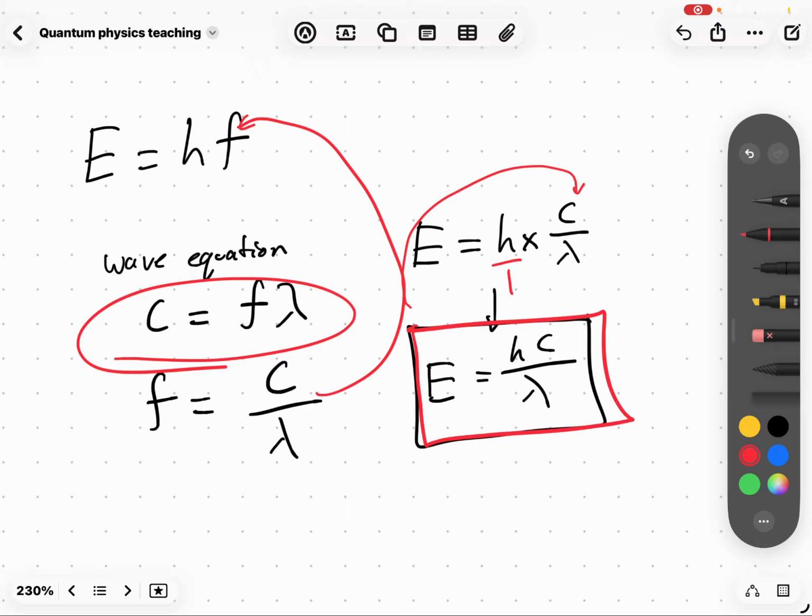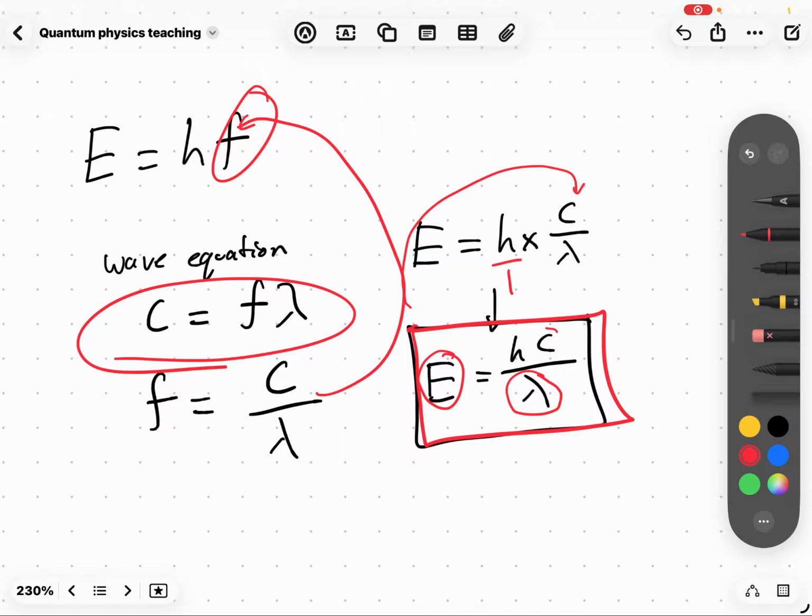This is also a very important equation. It is just a variation of E equals hf. Nothing too fancy. However, it is used readily throughout quantum physics because now we can use lambda, the wavelength, to work out the photon energy. We don't need the frequency.